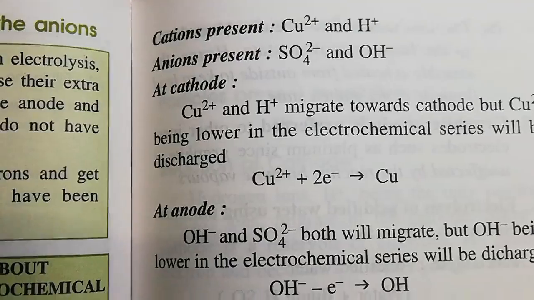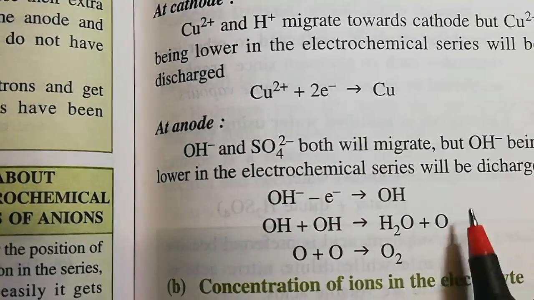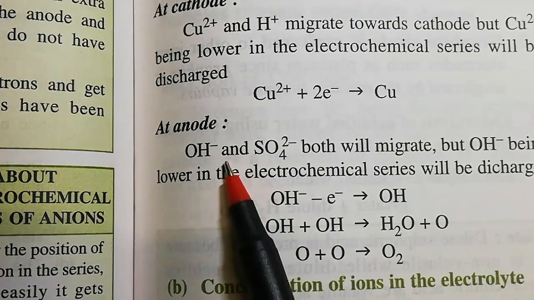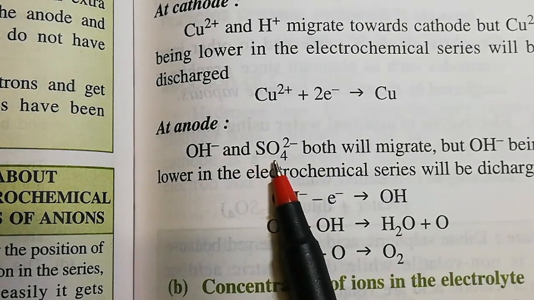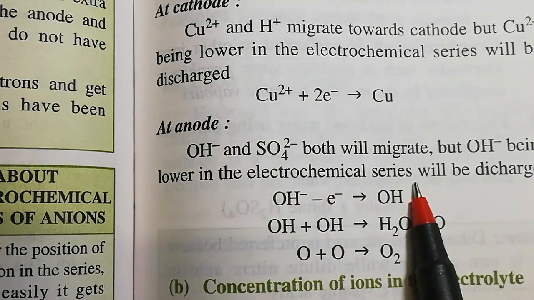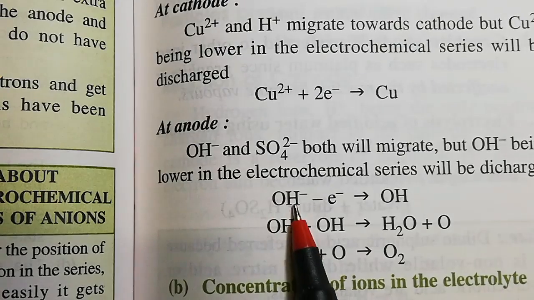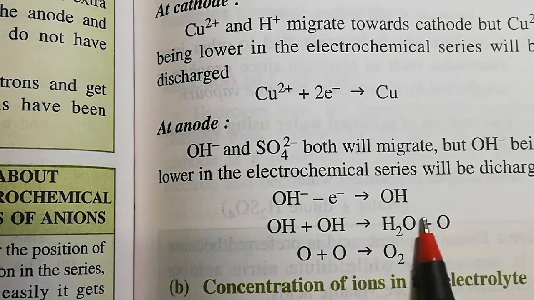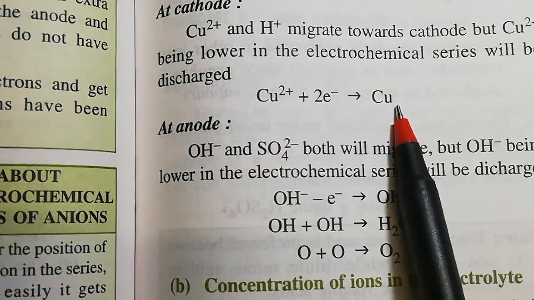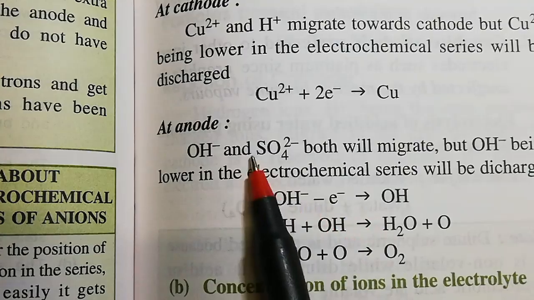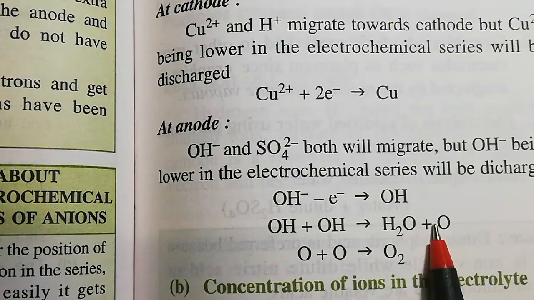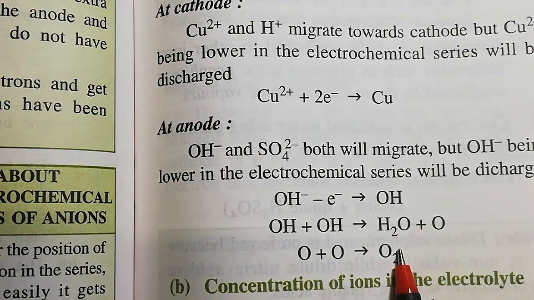At the anode the same law applies. In between hydroxyl and sulfate, as we have studied just now, hydroxyl is placed below sulfate, and that's why hydroxyl will get discharged first. It has been shown nicely here: at the cathode we get Cu, not hydrogen, and at the anode we get OH, and OH finally changes to oxygen, and not the sulfate.